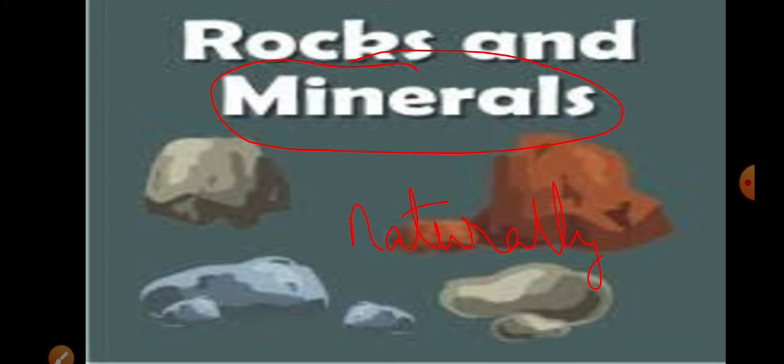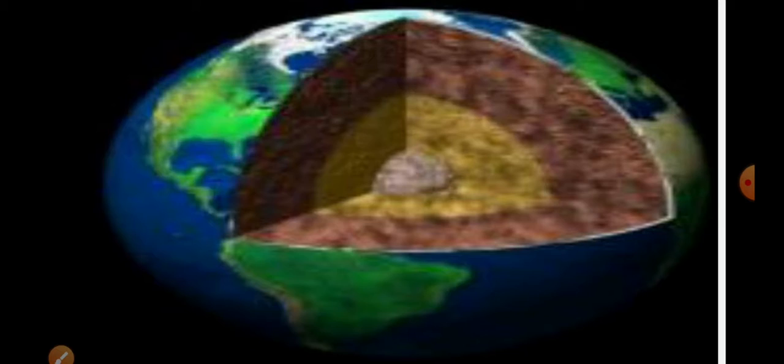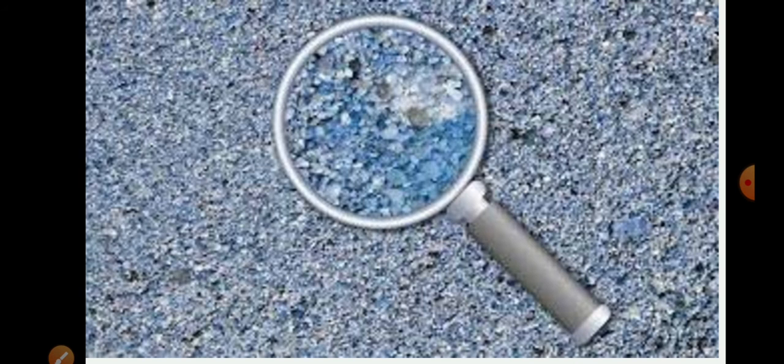The soil on which we are walking, by which the terrestrial zone of the earth is made, is truly made of rocks. When you take a fistful of soil or sand and observe it under a microscope, you will find small granules of rocks.